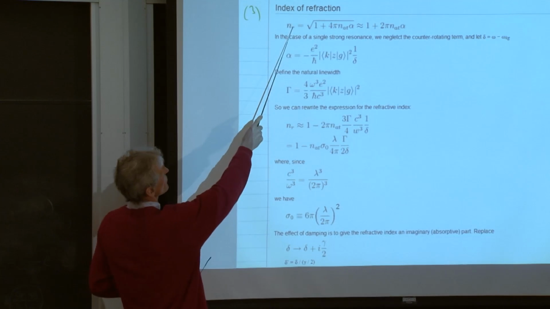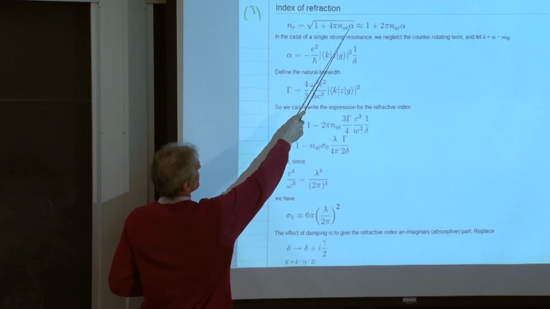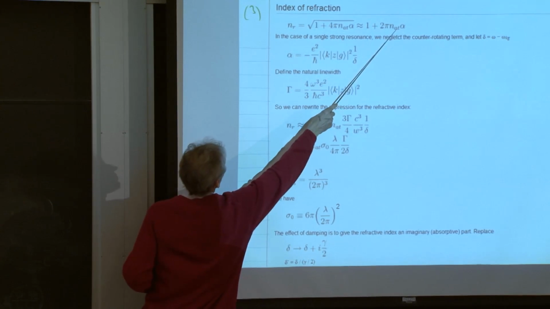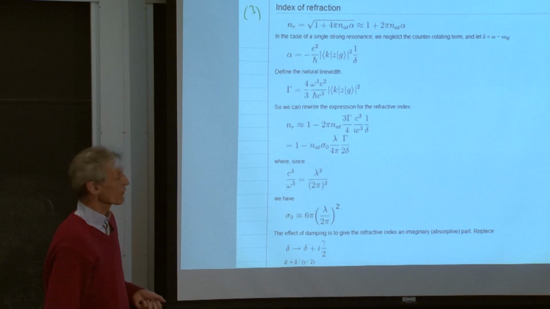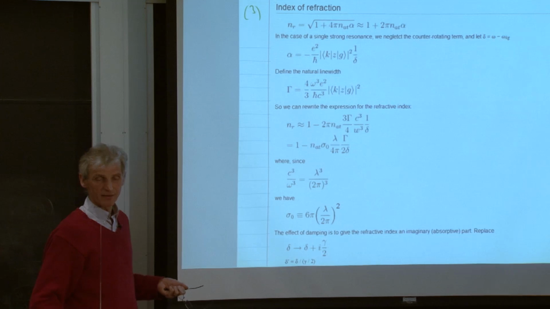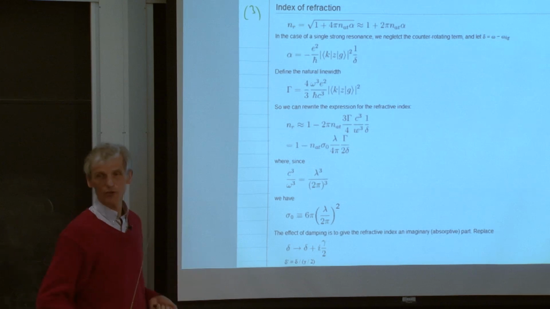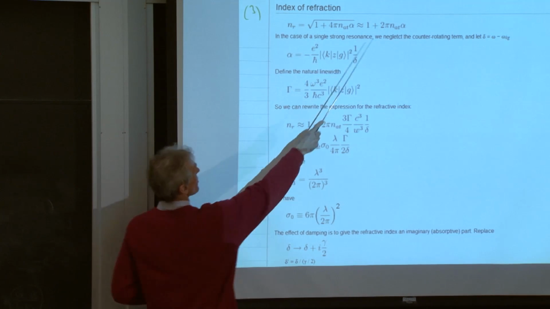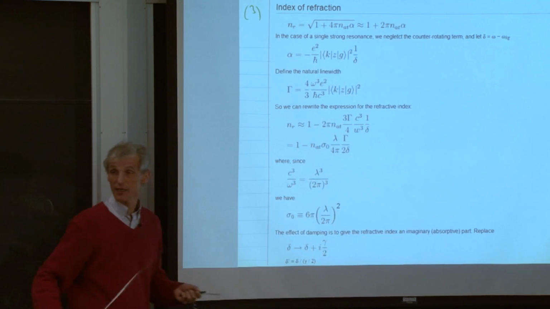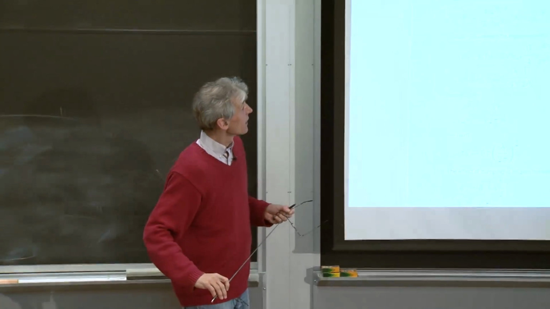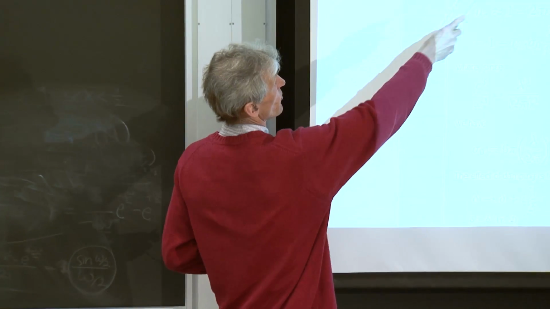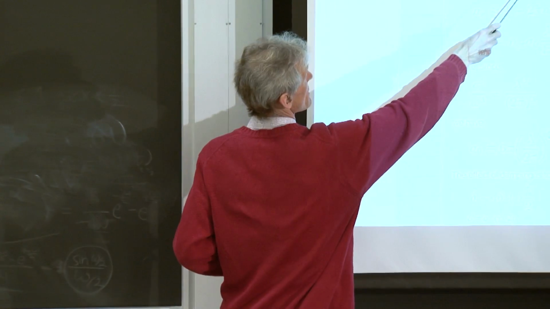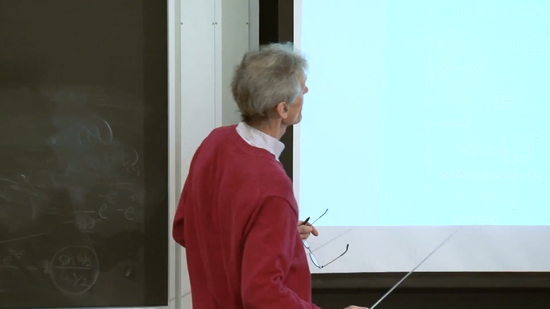This is the index of refraction. It's related to the polarizability, and assuming that the polarizability is small, we can use this perturbative expansion. So roughly saying, n minus 1, the difference of the index of refraction from the vacuum, is proportional to the atomic density times the polarizability. Okay, and we know, this is what we derived from perturbation theory, that the polarizability depends on the matrix element squared and 1 over the detuning.